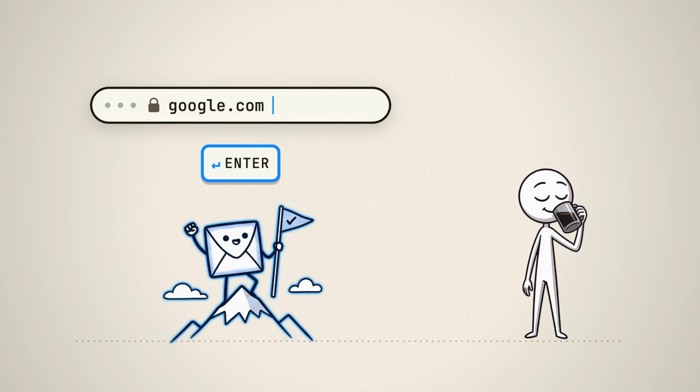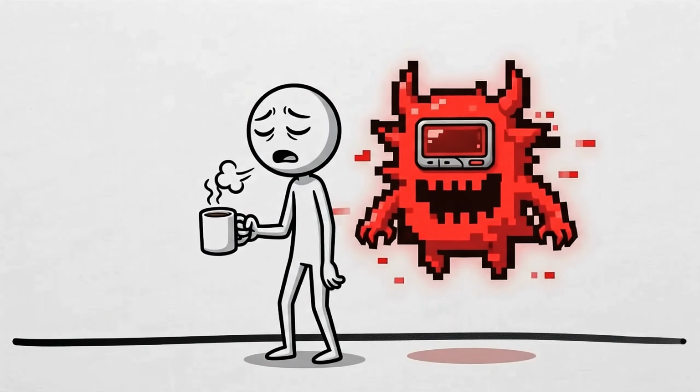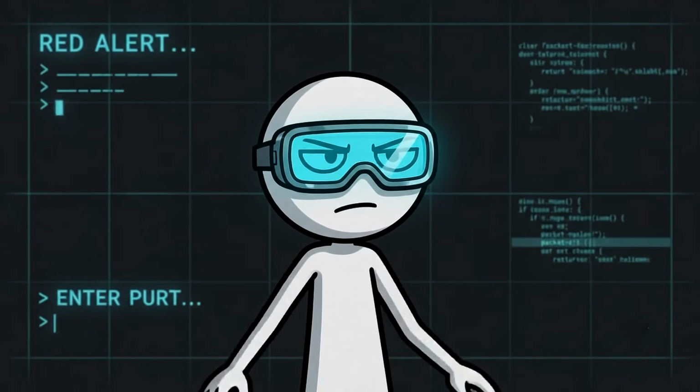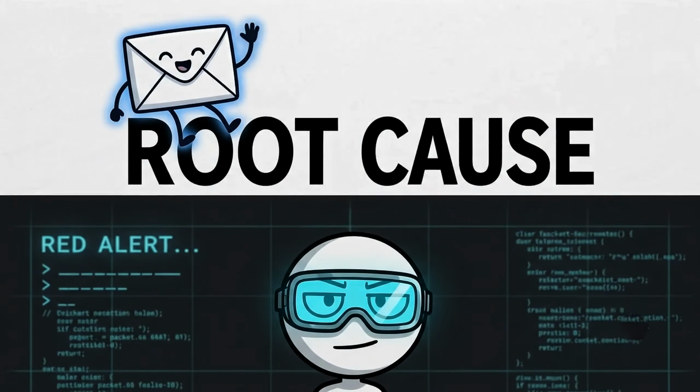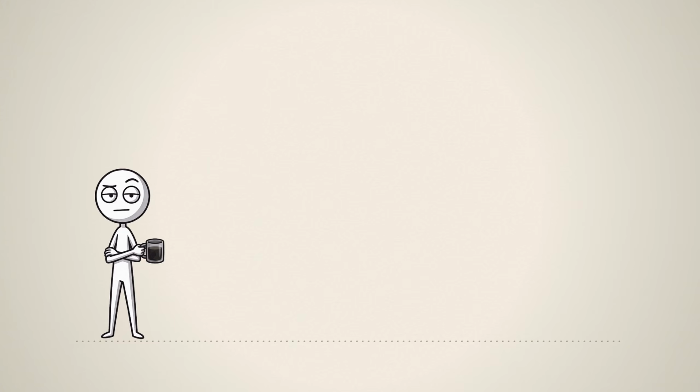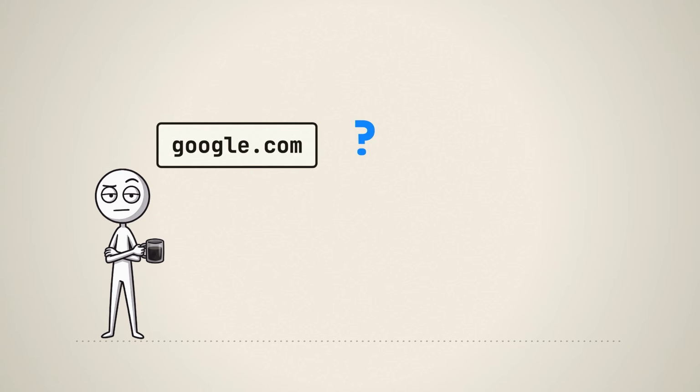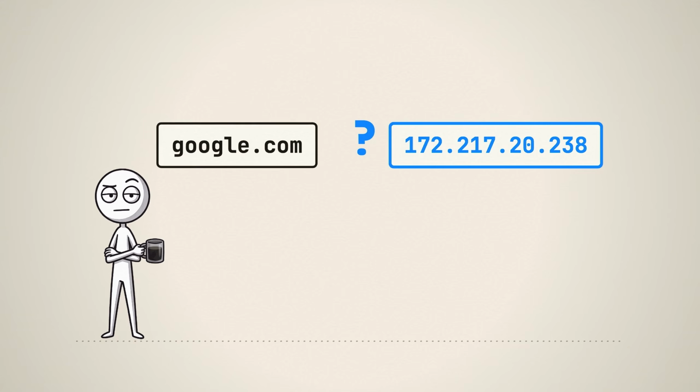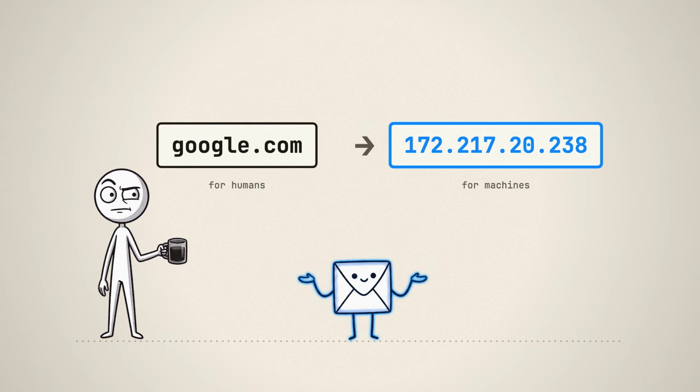This is Packet Chan. Today, we follow her all the way to Google and back. Here's the first problem. Your computer has no idea what a Google is. Computers don't speak names, they speak numbers. Every machine on the internet has an address made of numbers, an IP address. Names are for humans. Numbers are for machines. Somebody has to translate. So before Packet Chan can go anywhere, she needs to turn this name into a number.